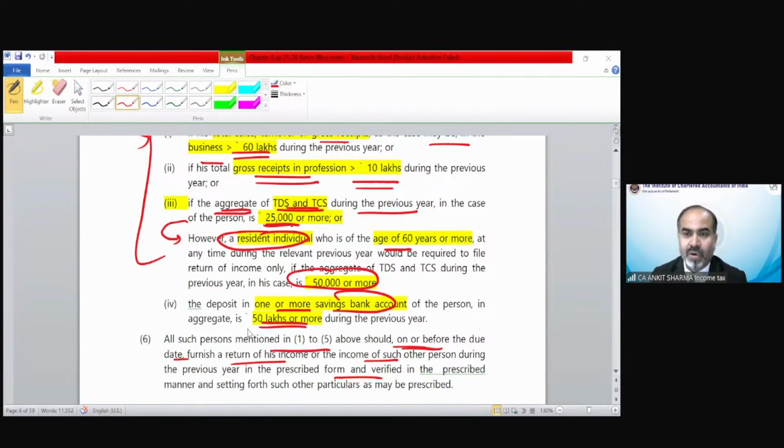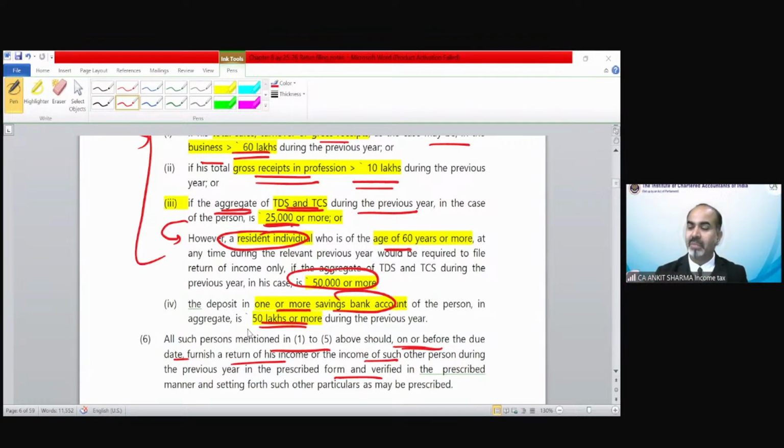Larry is asking, sir, only once they are liable as per point number 1 to 5, next time if he is not liable, then also should he pay tax? Look, we are not discussing paying tax levy. We are discussing filing of return. So you might want to ask that somebody has fallen in point number 1 to 5 for filing of return of income for the previous year. Then even if he does not fall in any of these points next year, is he liable to file a return of income? The answer is no.